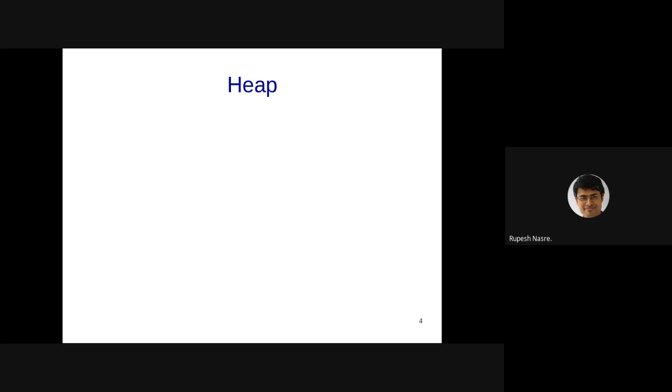And if it's easier for you, think about it as there are various processes in your operating system. There is only one core on your machine, which is unlikely these days, but there is only one thread or one process which is going to execute on a core. So you have to find out which is the highest priority process next. Right?